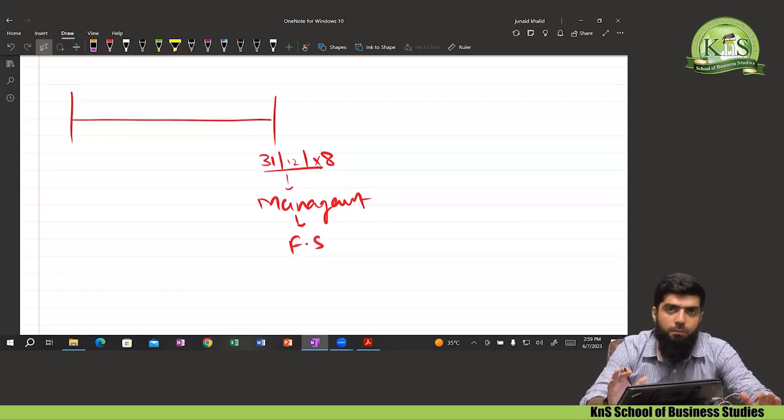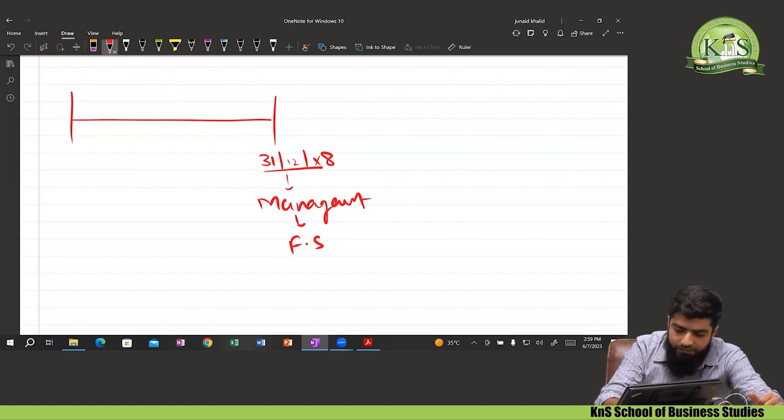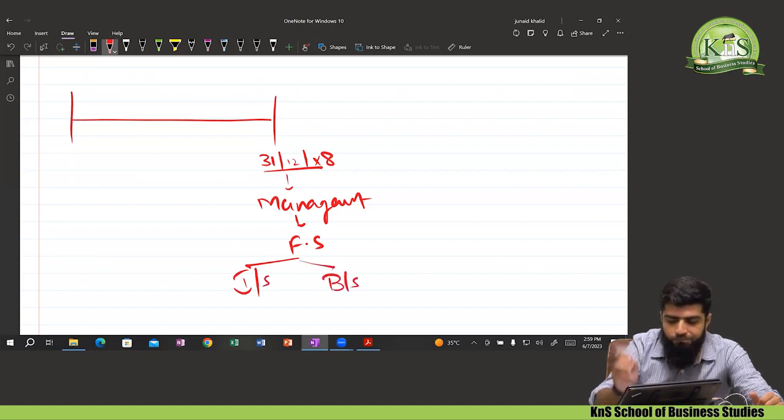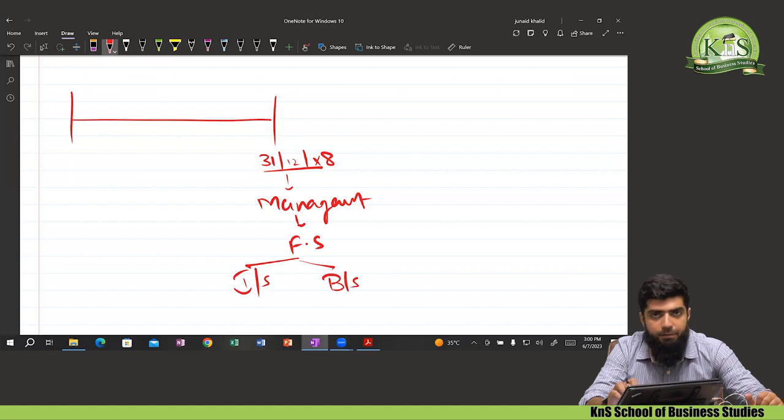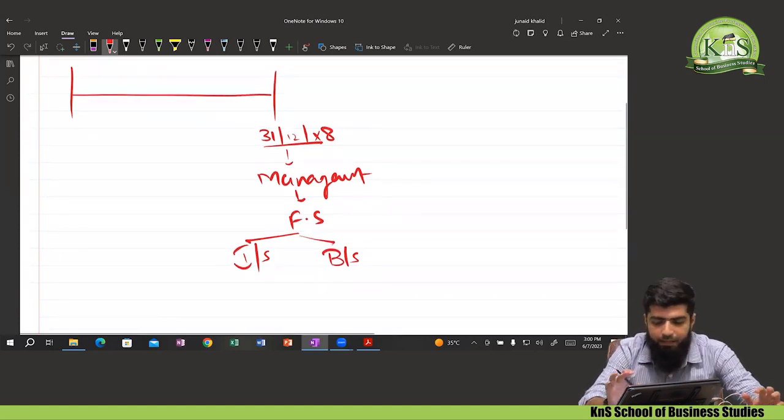These are the 5 main components. But let's keep it very simple and just talk about the 2 main components, that is the P&L, the income statement, and the balance sheet. Okay, management has prepared the financial statements, that is P&L and balance sheet, at 31st December 20x8.